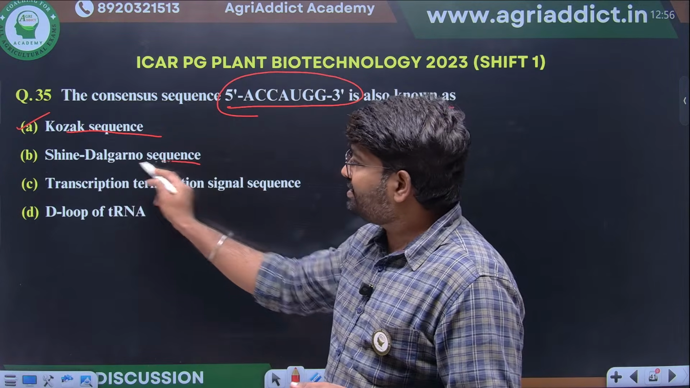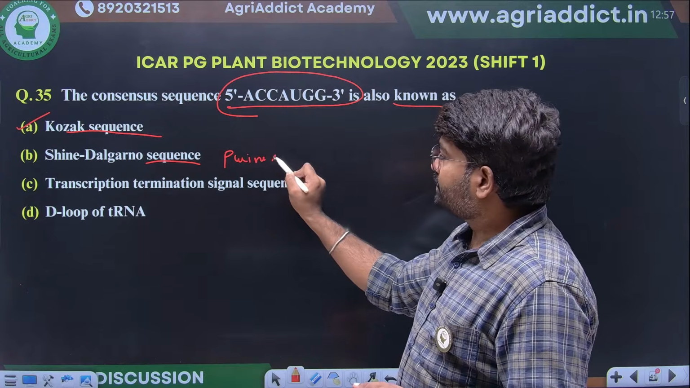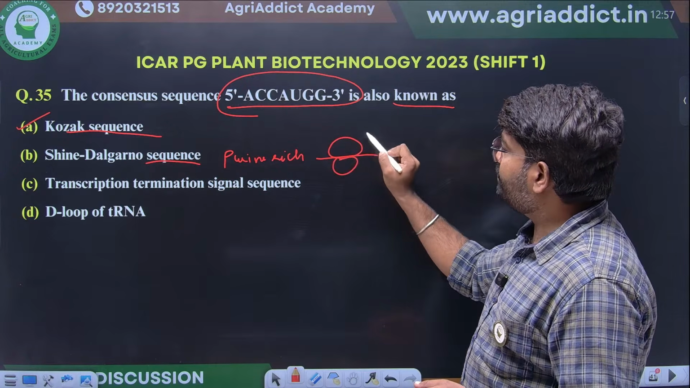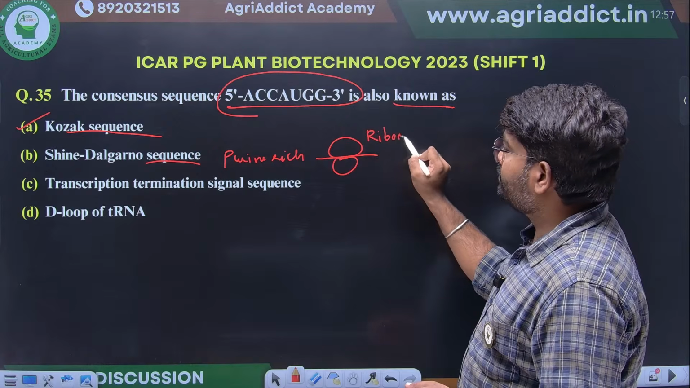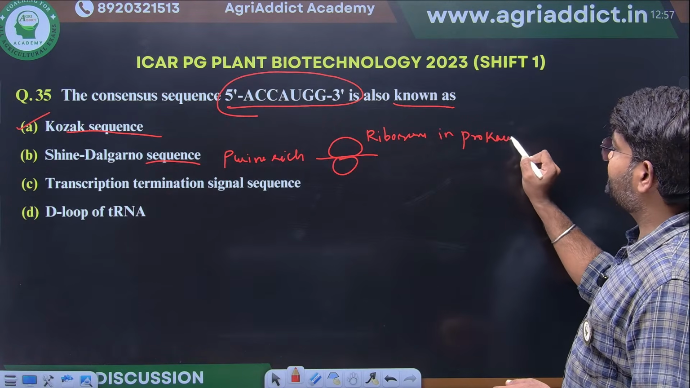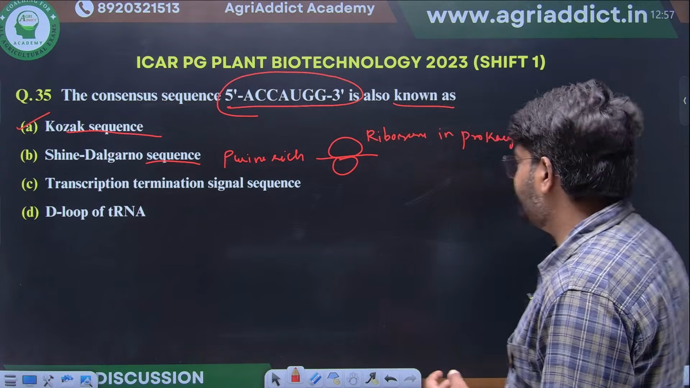Then Shine-Dalgarno sequence means what? It will be purine rich and will be involved in binding of the ribosome to mRNA, particularly in prokaryotes. They asked this in the 2024 question. We have seen this one.